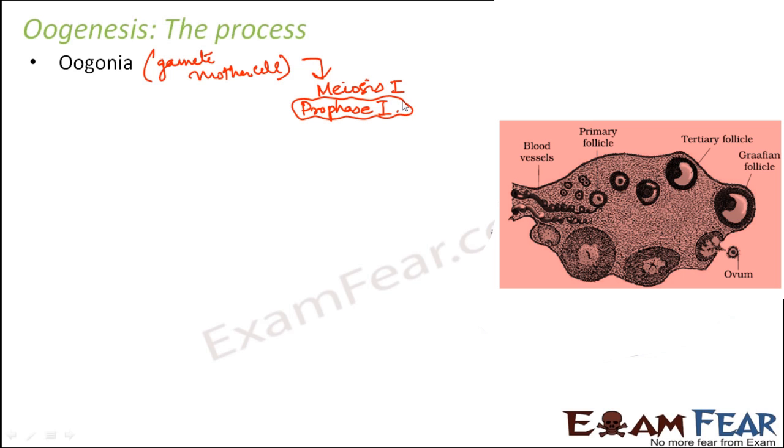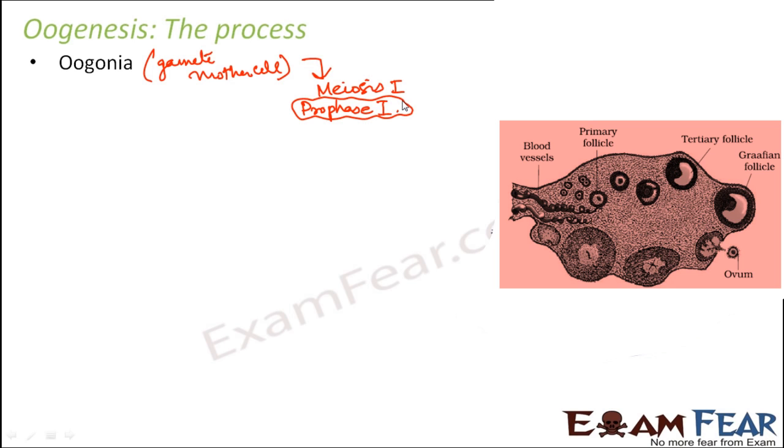The oogonia, that is the gamete mother cells which are formed in the fetal ovary even before the baby is born. So at that time only oogonia are formed. They start undergoing meiosis, but as soon as they enter prophase 1, they get arrested.